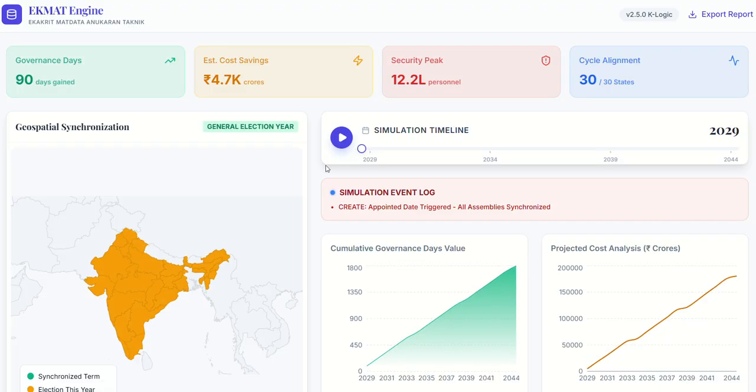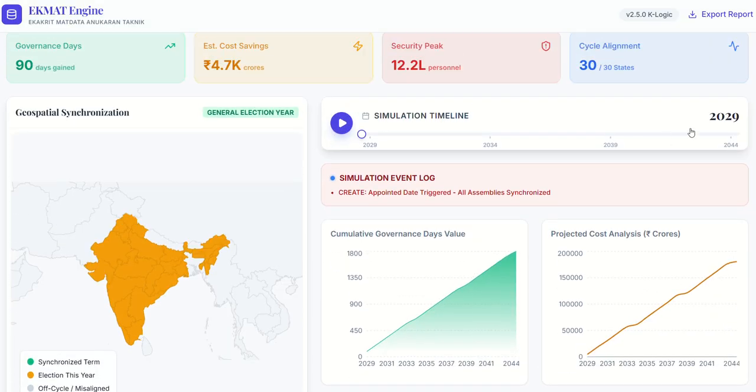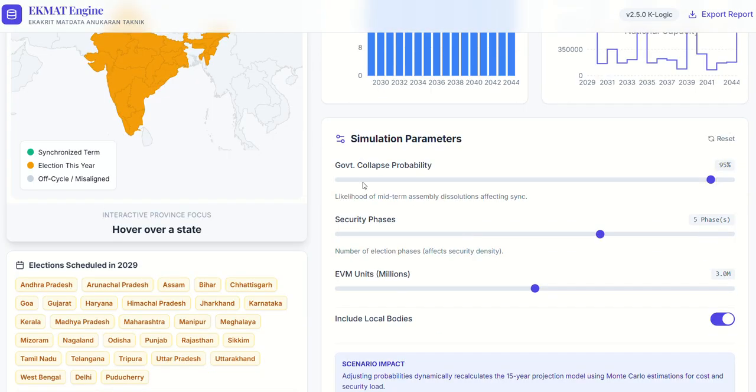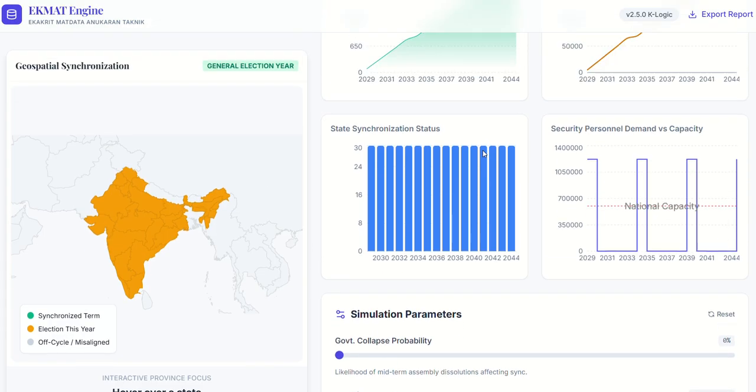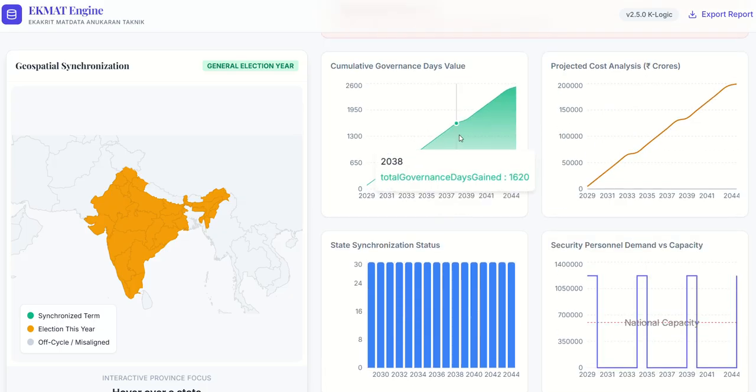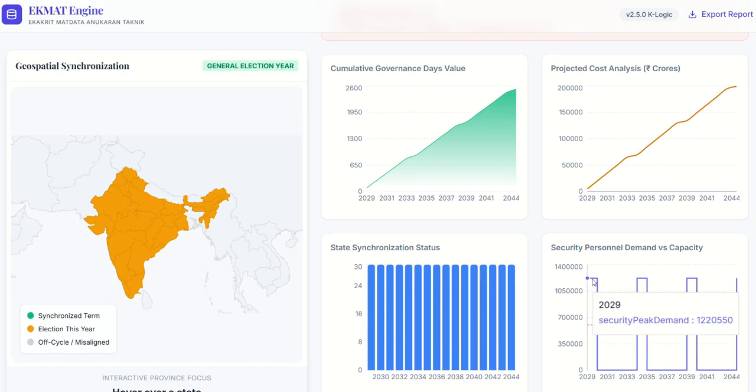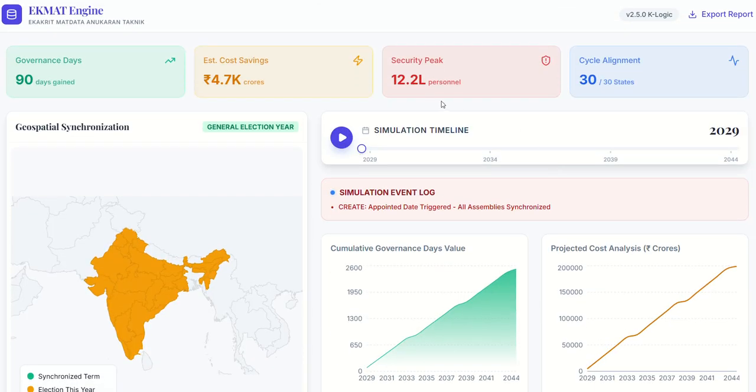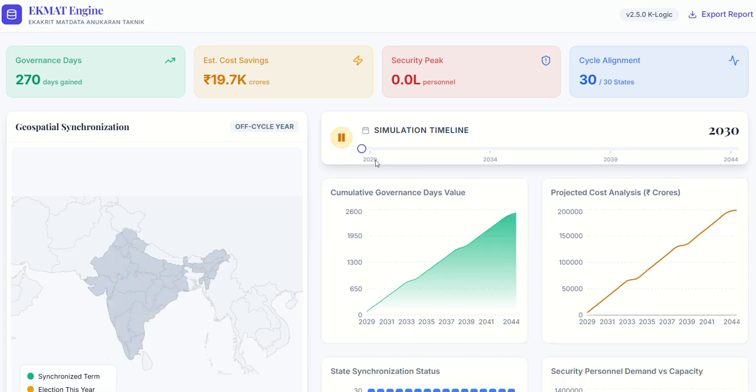So what we do in this simulator is, if the elections are started in 2029, the user can pick the government collapse probability. See, in 2029 all states will have elections. So the security personnel we will need is around 1.2 million. And as we go on, okay, let's start the simulation.